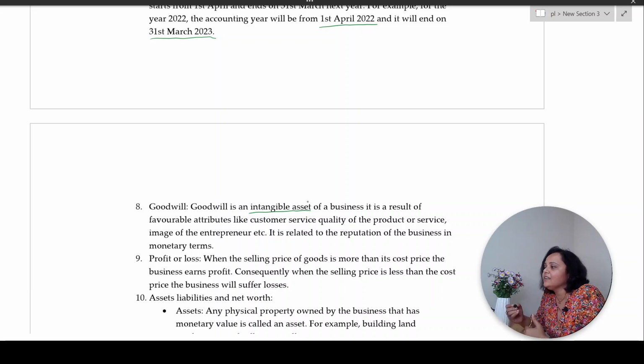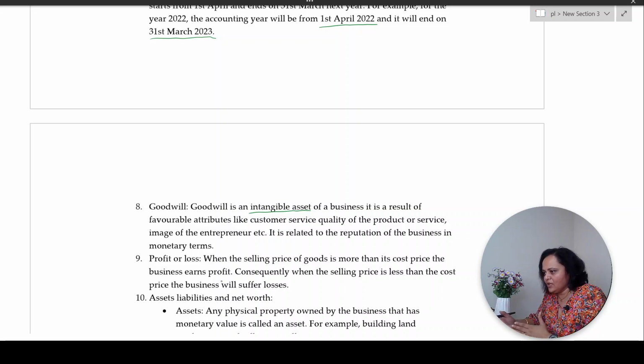It is recorded in monetary terms for accounting purposes. So it is very much part of the books of accounts. Right. Next, profit or loss. Now, what is profit or loss? Simple. When your selling price is more than your cost, what you are earning is more than what you are spending, you're going to earn profit.